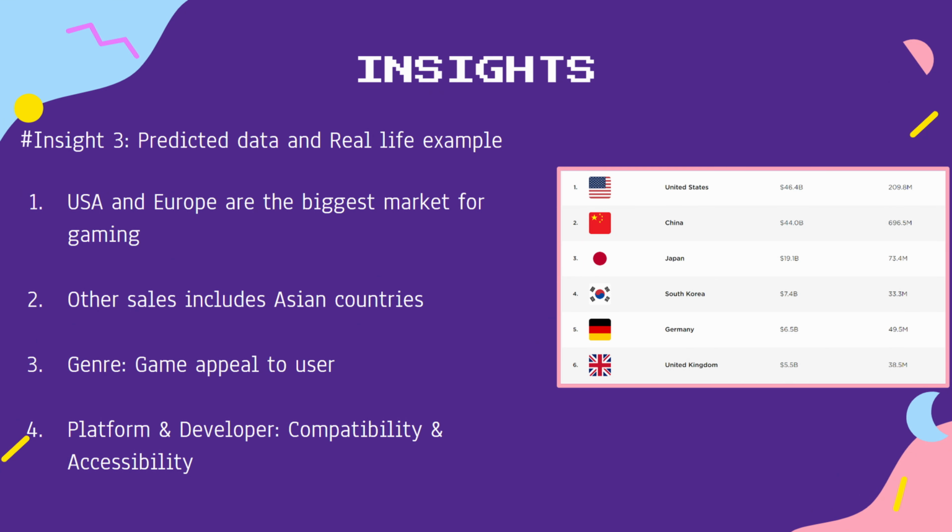Now let's look at how the prediction relates to real life. Firstly, North America sales, Europe sales, and other sales are crucial predictors for global sales and significantly impact global sales revenue as they are the biggest markets for the gaming industry. Categorical variables such as game developer, platform, and genre are crucial predictors for global sales as they influence a game's appeal, compatibility, and accessibility, directly affecting its market success.